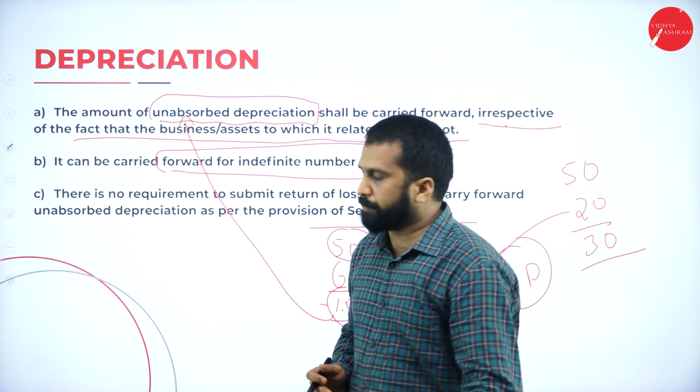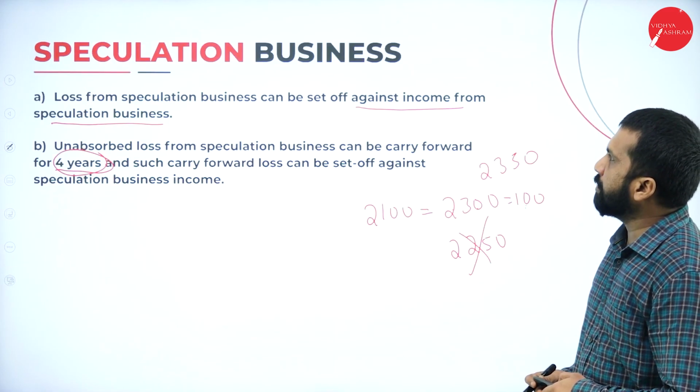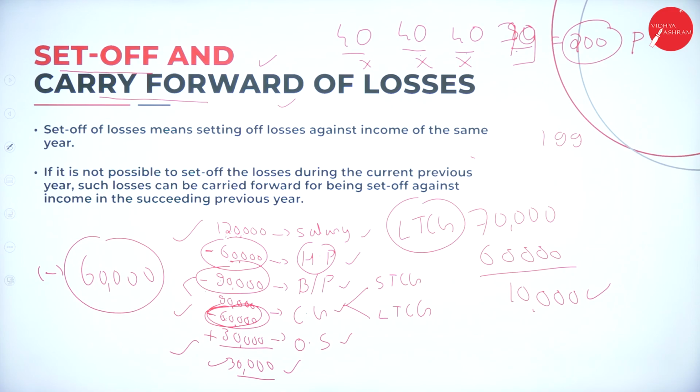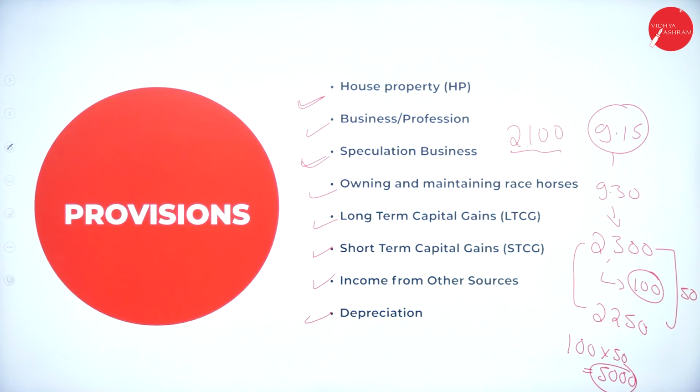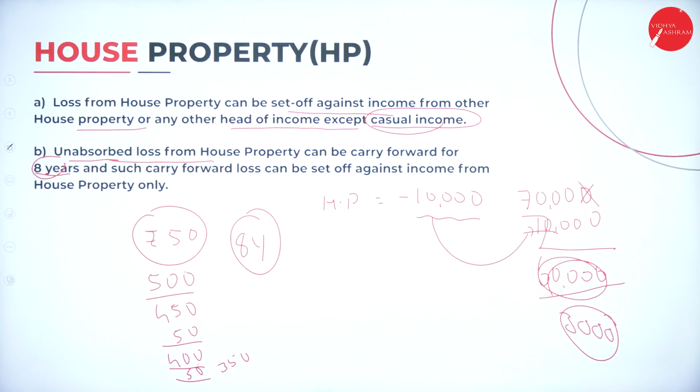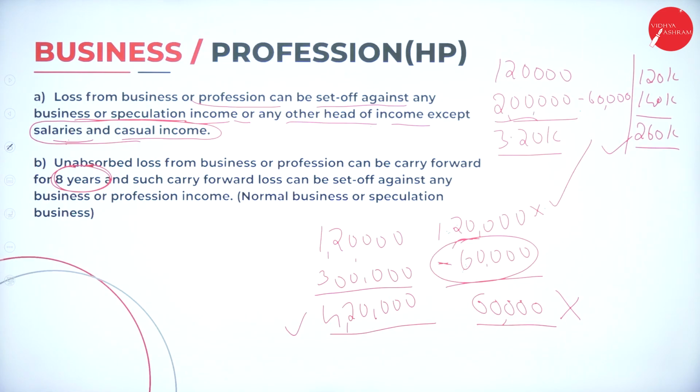I'll tell you what that is. Yes, I'll go back to the previous slides. So this is what set off and carry forward is. These are the provisions on which we will do set off and carry forward. House property: remember, we can set off against anything except casual income, and we can carry forward for 8 years. Business or profession: we can set off against anything except salary and casual income, maximum 8 years.